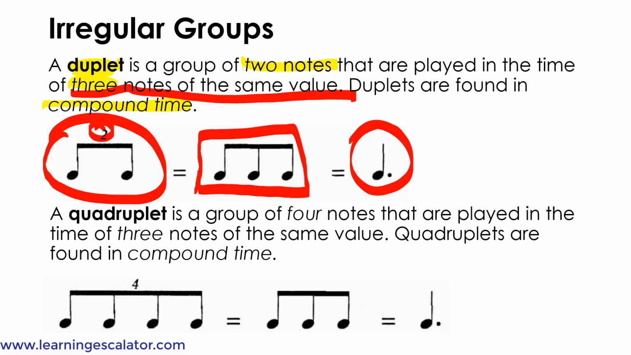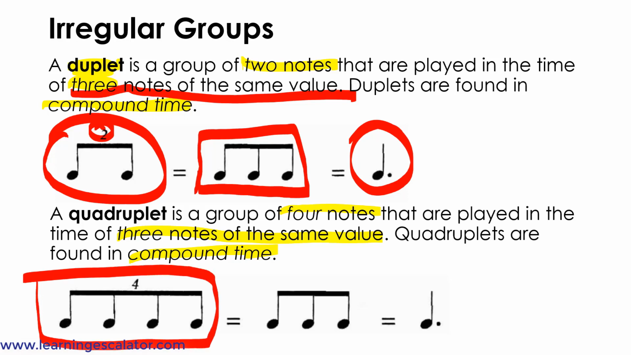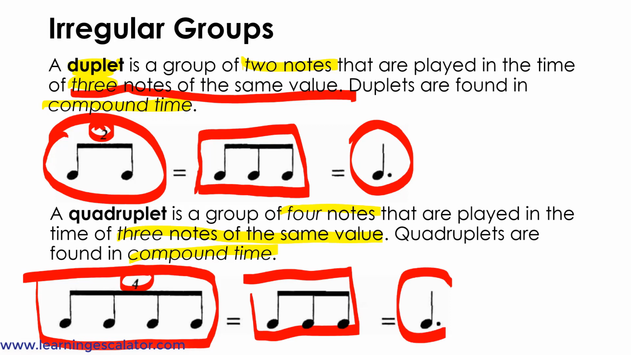A quadruplet is a group of four notes that are played in the time of three notes of the same value. Quadruplets are also found in compound time. So a quadruplet is a group of four notes with a 4 on the top, and it's played in the time of three of the notes of the same value. So since they're eighth notes, it will be played in the time of 3 eighth notes, which is also equal to a dotted quarter note.